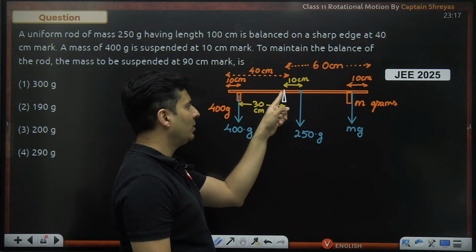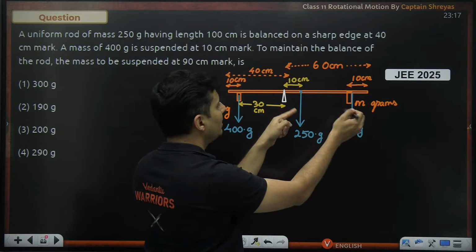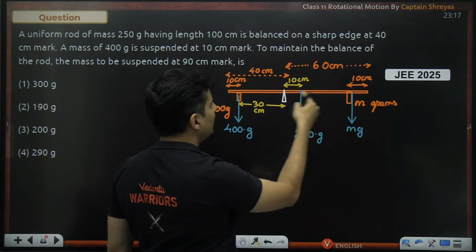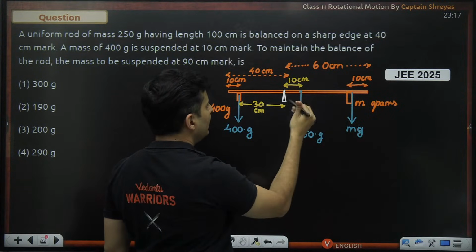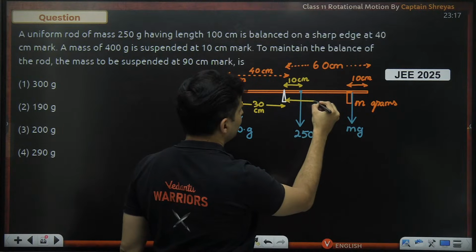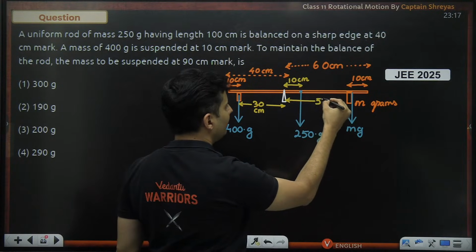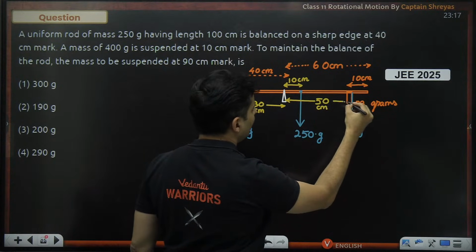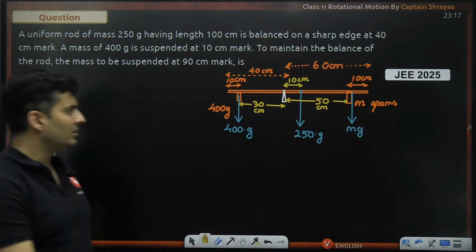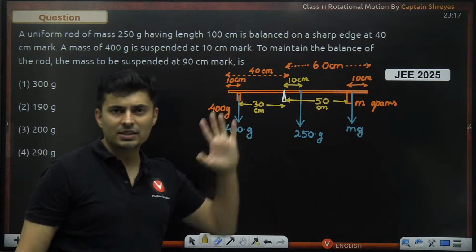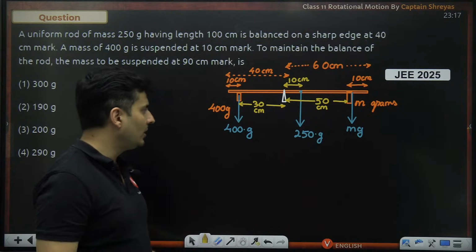From the same pivot or the edge, how much will this be? Well, this is 90 centimeter. This is 40. 90 minus 40, guys. How much will it be? It will be 50 centimeters in length or distance. Just check this out. So these are the three things which I'll need because now we can solve the problem.